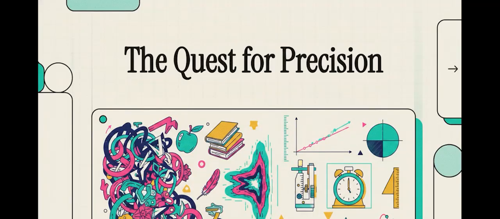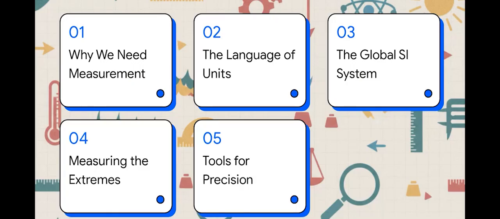Welcome to this explainer. Today, we're taking the absolute chaos of the physical world and transforming it into the exact, precise science of physics. Let's jump right in. Here's our roadmap for today. We're looking at why we need measurement, the language of units, the global SI system, measuring the extremes, and we'll wrap up with the tools for ultimate precision.